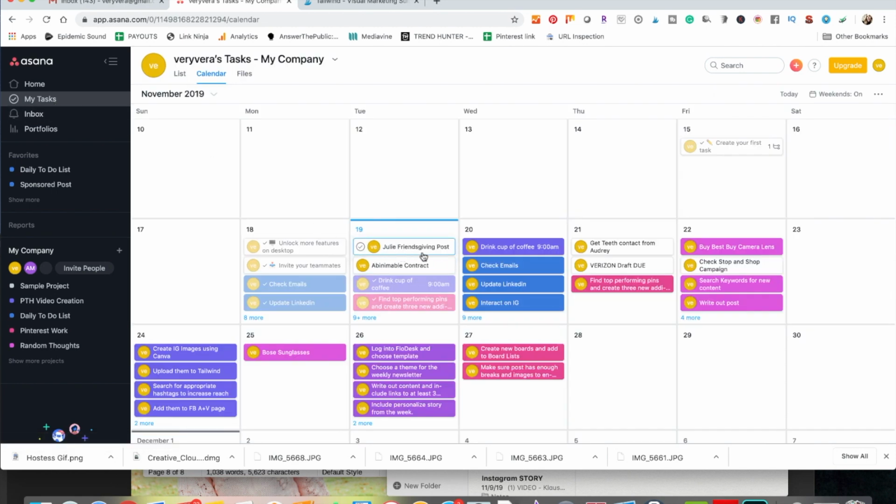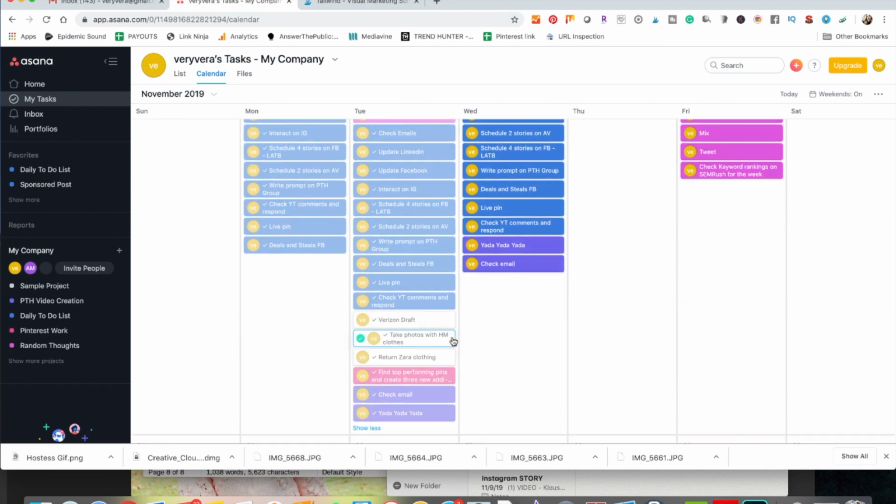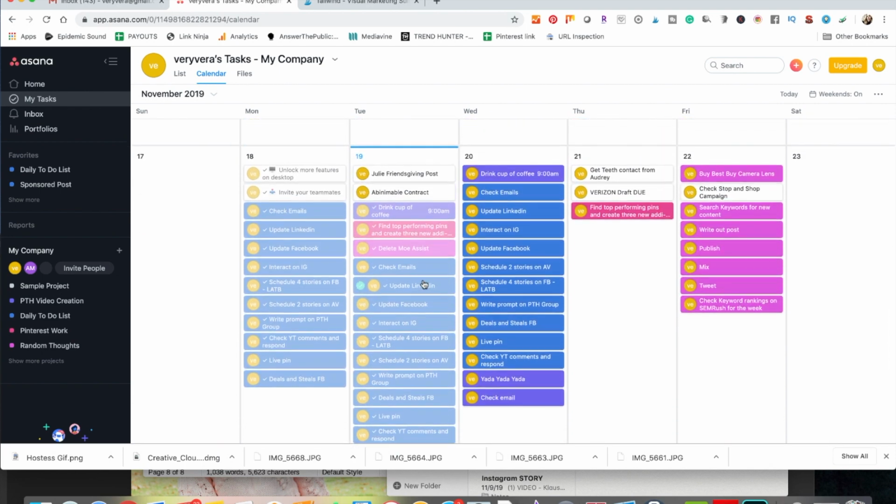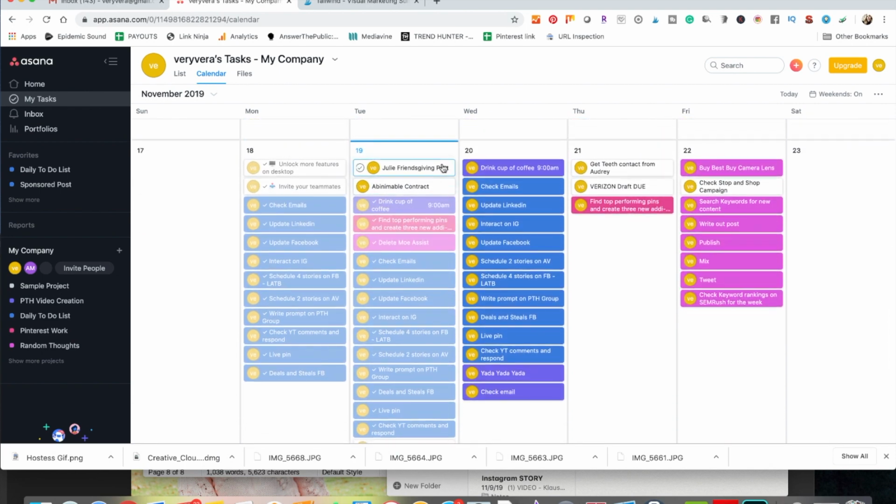My friend is doing a Friendsgiving post. I have to try to get that done today. These are the 2 things that I have left, but I've done all of this today. So I had this taken care of, and then I just have 2 things left by the end of the day. And then I start again tomorrow. That's where I am right now with Asana.